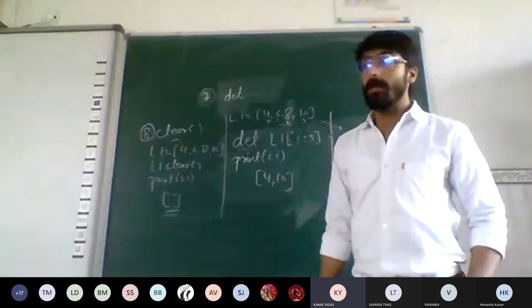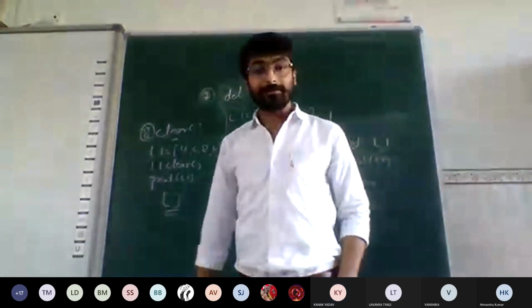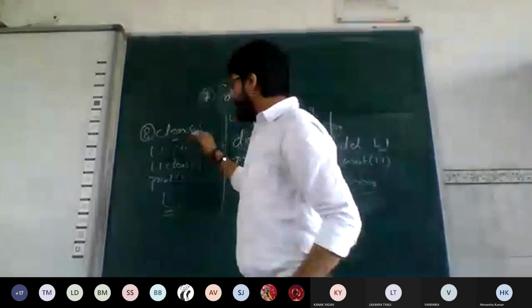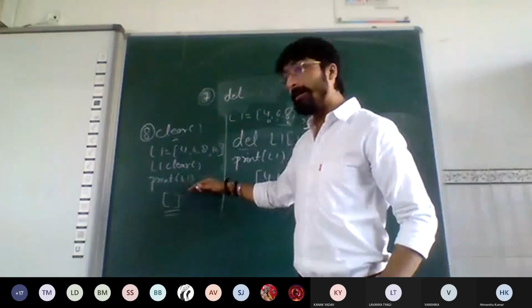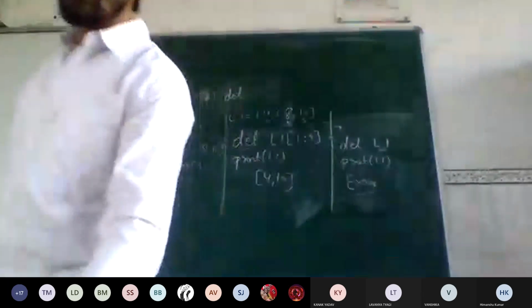Clear function, so the output will be these empty brackets. Empty list, right? So your clear function will clear the elements in the list, but the list will still be there in the memory. If you are printing the list L1, it will print the empty list. It doesn't have any elements, but it still exists.